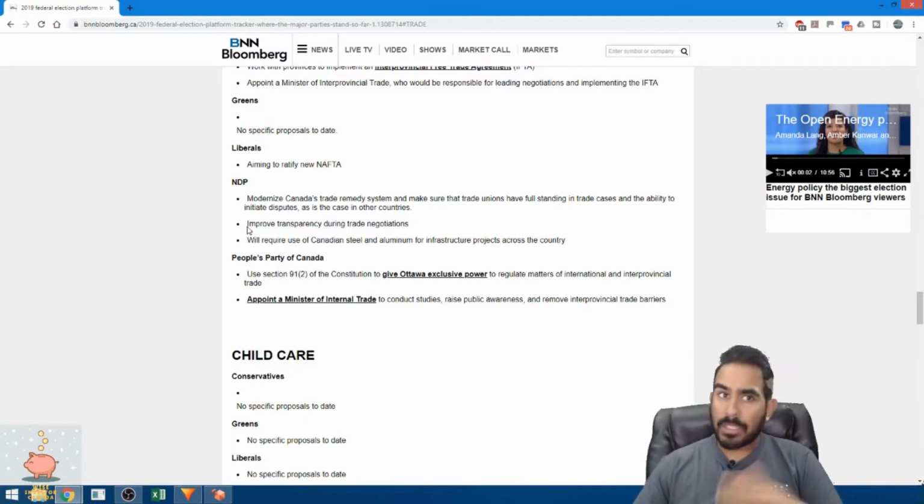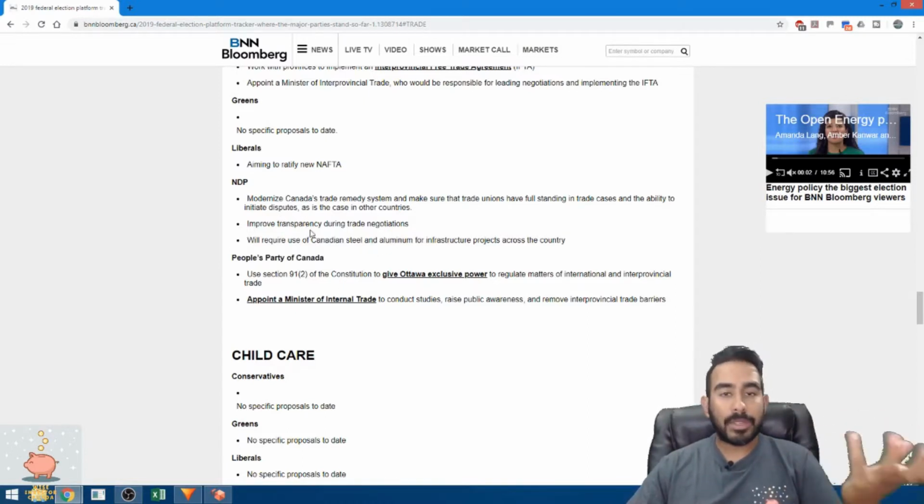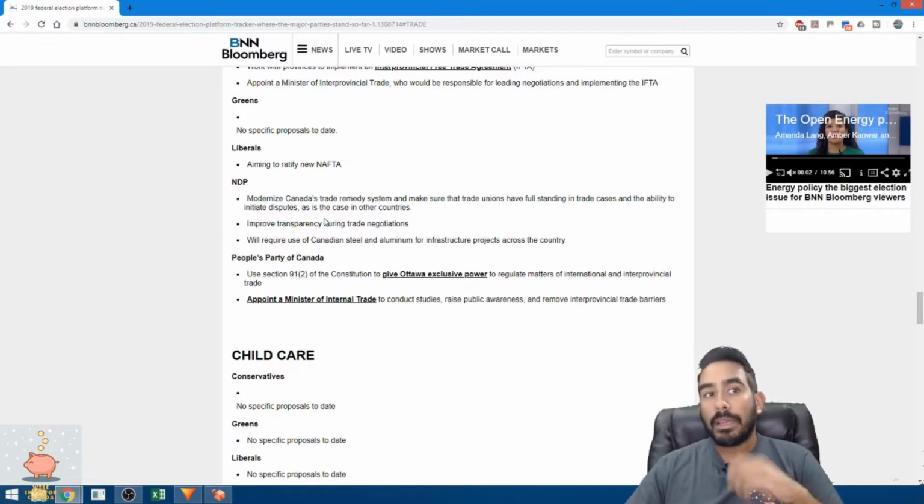So this is very good. This is good for the steel and aluminum business in Canada, and also very good to have transparency in the negotiation, what's ongoing. Also good to know. So yeah, that's a recap of all those critical points which I think are important